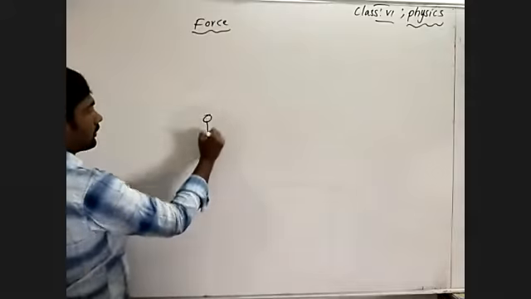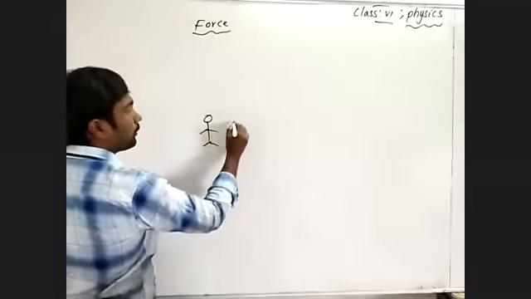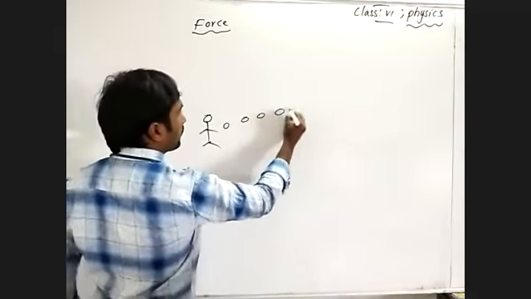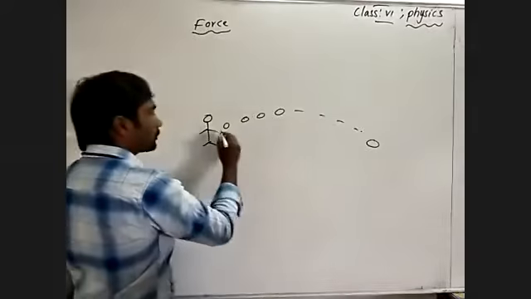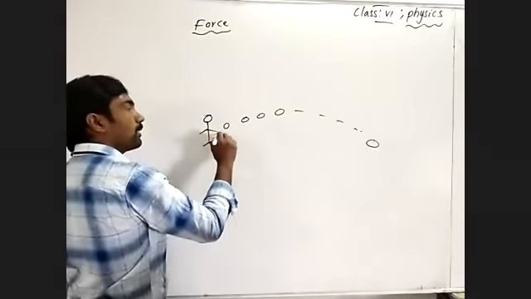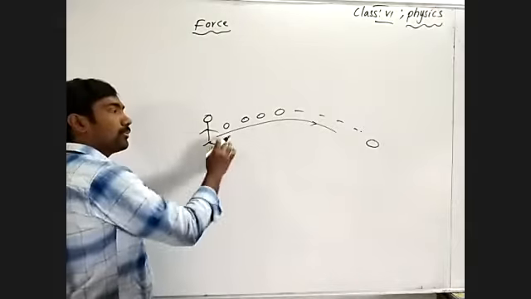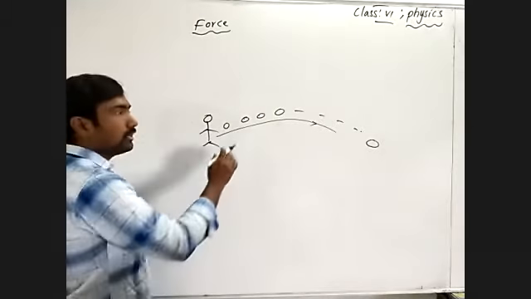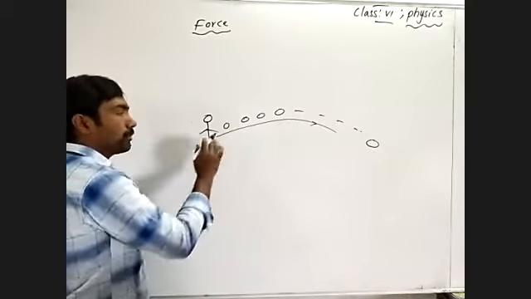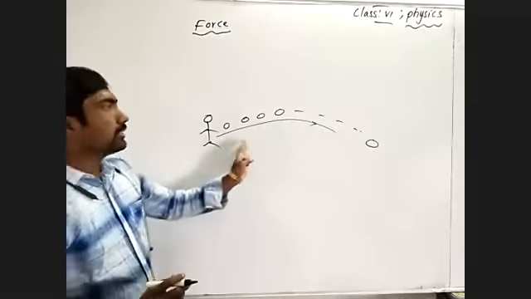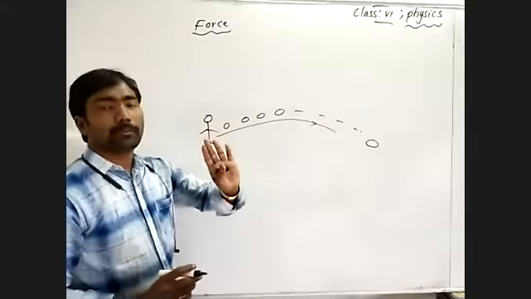See, this is a person throwing a ball in this direction. By throwing the ball from his hand, the ball moves far from him. The body changes position, it is moving away.